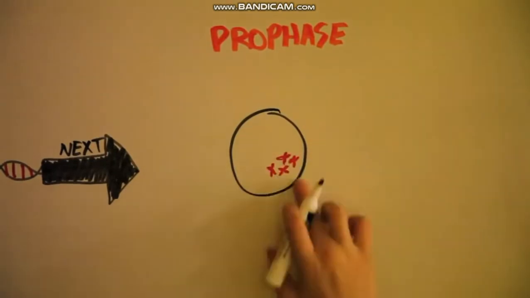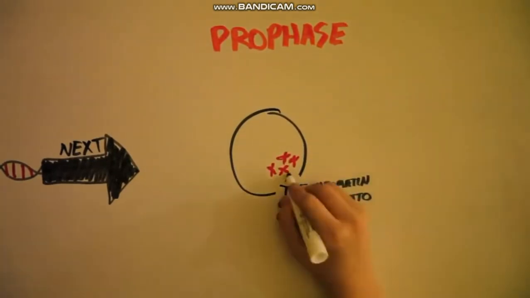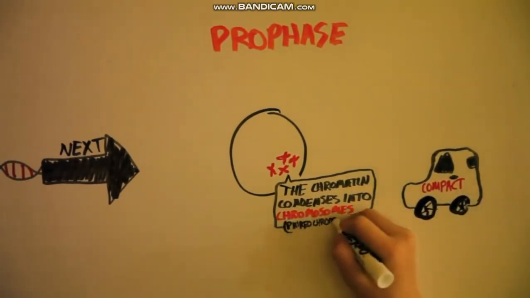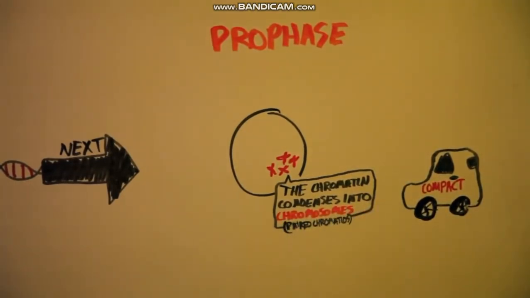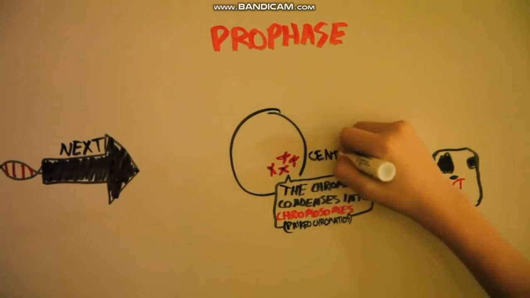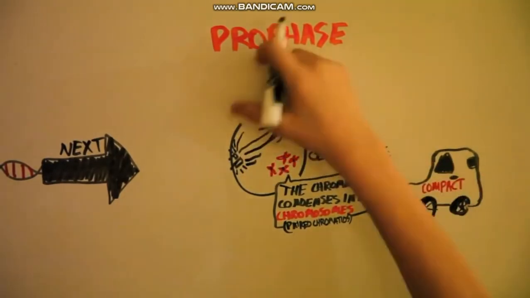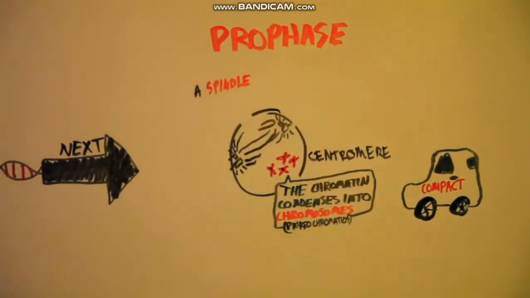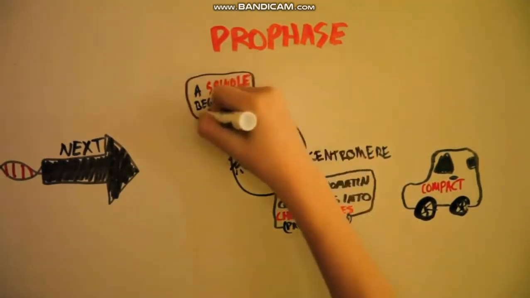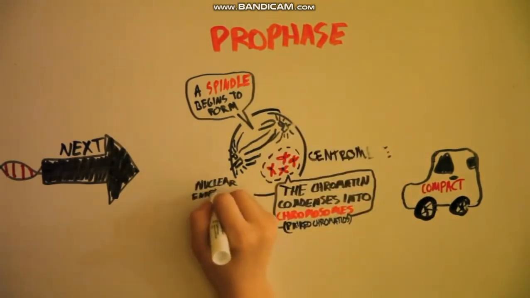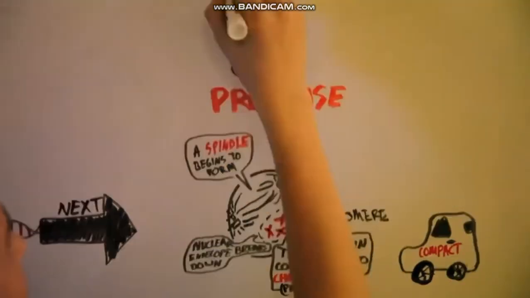Next, in prophase, chromatin condenses into chromosomes, a more organized and compact form of DNA. The chromosomes, paired chromatids, are just 2 sets of identical DNA connected at the center by the centromere. The centrioles separate, moving to opposite sides of the cell. In between them, a spindle begins to form. The spindle is a fiber that comes from the centrioles. In prophase, the nuclear envelope also breaks down.